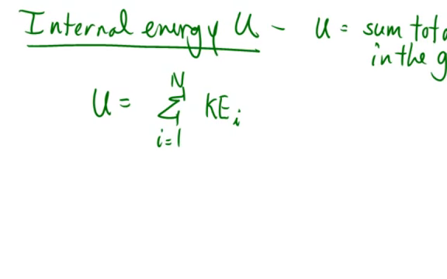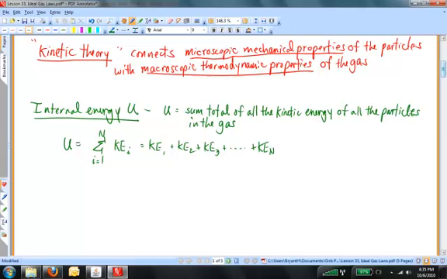If I have n particles of gas, n could be 25, then basically I say kinetic energy of particle 1 plus the kinetic energy of particle 2, all the way up to n. And if I wanted to, I could rewrite this in terms of 1/2 mv squared. Now, I'm not going to get very far into this because this is actually a topic of something called statistical mechanics. But what I want to show is that there is a connection between kinetic energy and temperature. And here is what that connection is.